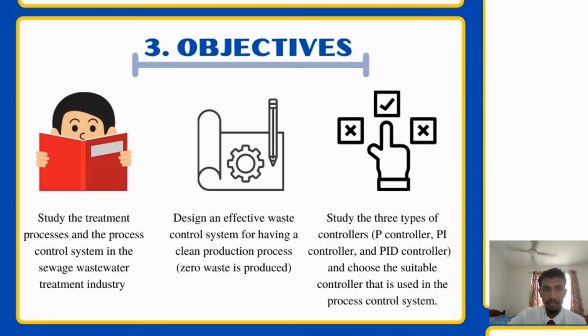The first objective of our project is to study the treatment processes and the process control system in the sewage wastewater treatment industry. The second objective is to design an effective waste control system for a clean production process in which zero waste is produced. The third objective is to study the 3 types of controllers, which are P controller, PI controller and PID controller, and choose the suitable controller to be used in the process control system.